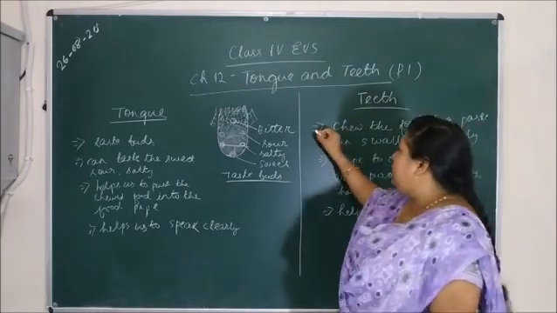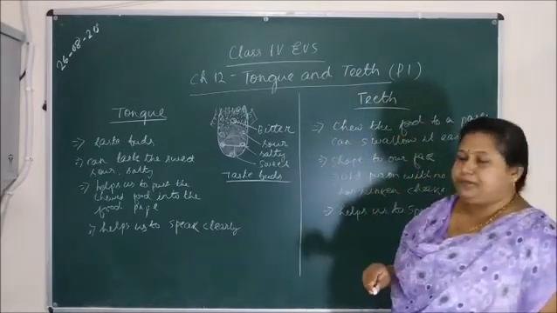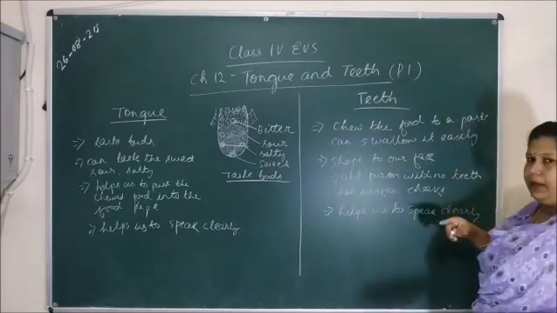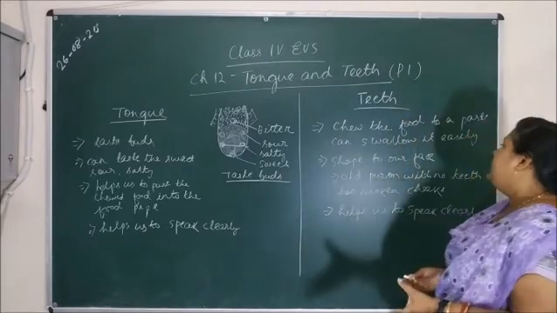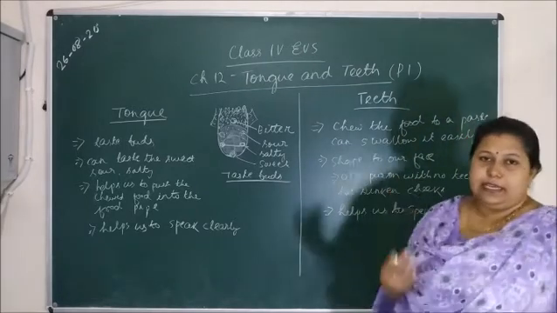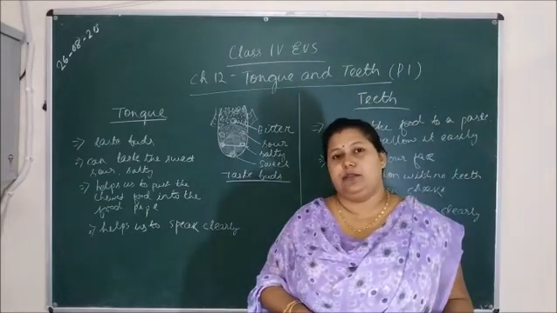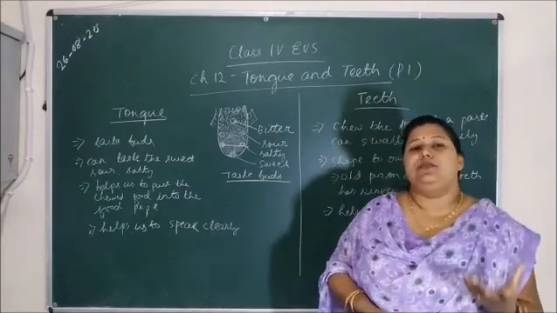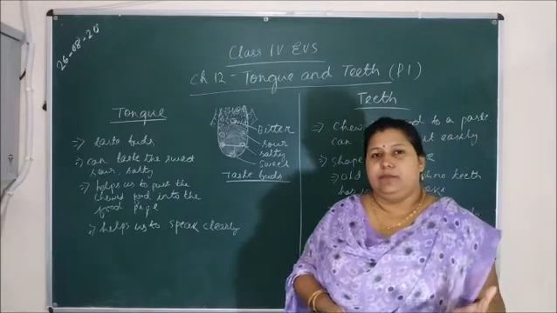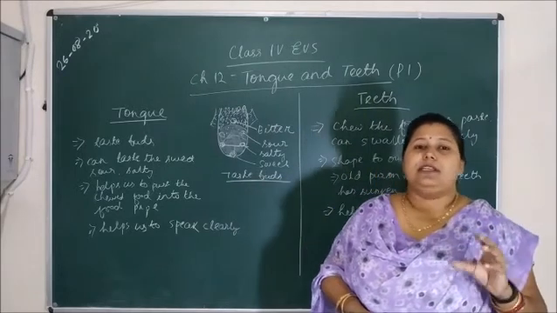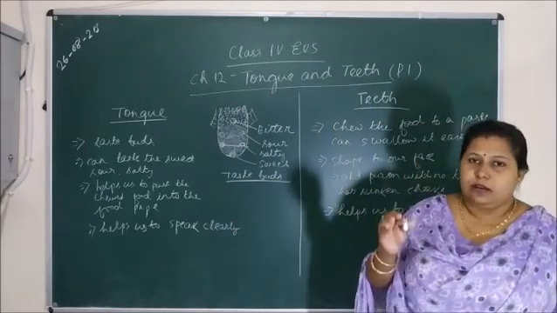So what is the role of the teeth in our mouth? First point, they chew the food to make a paste, which helps us swallow it easily. Whenever we eat food, which kind of food we can eat is first decided by the teeth, which kind of teeth is applicable for that particular food.